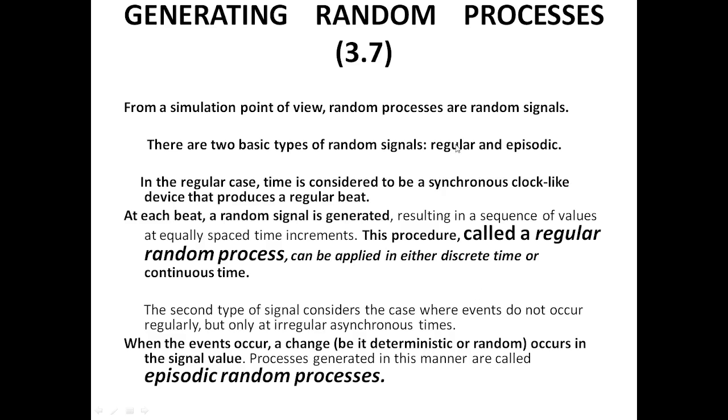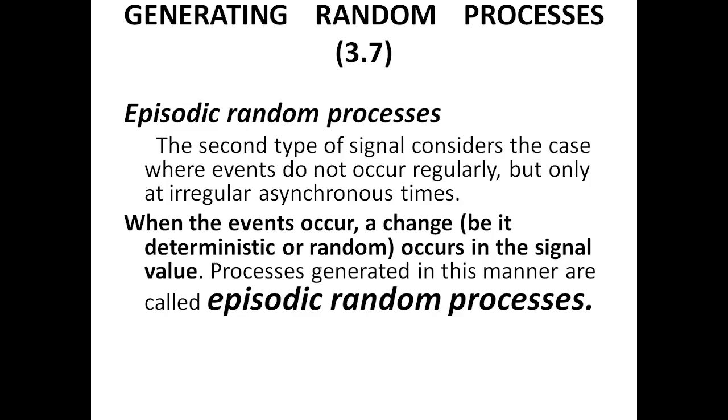I think now you can understand the difference between the regular random process and the episodic random process. We'll move towards the next point. Episodic random processes, the second type of signal, consider the case where events do not occur regularly but only at irregular, asynchronous times.